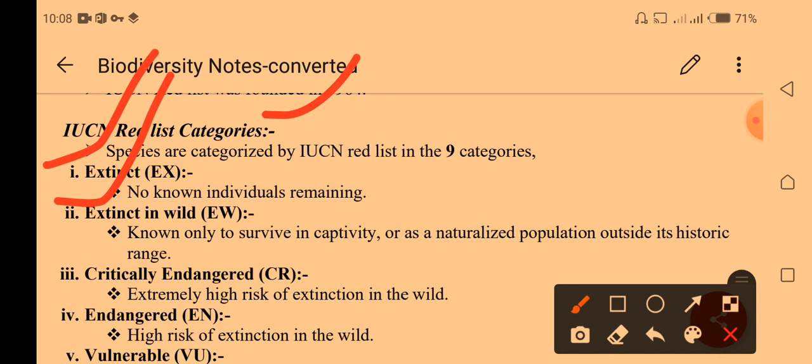This could be because of competition, or because the environment has become a threat for them, and hunting and exploitation of resources are the key factors. The next one is critically endangered.